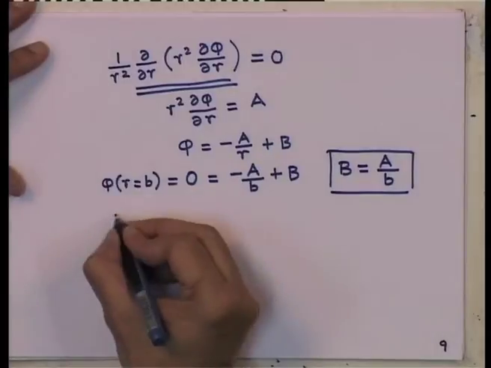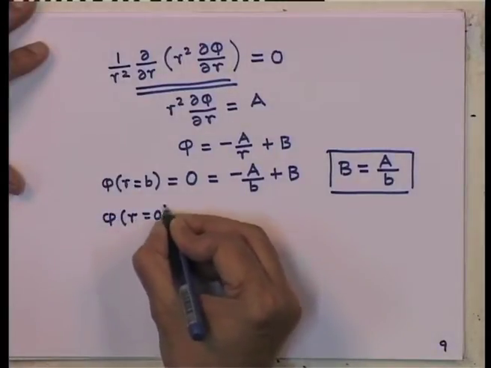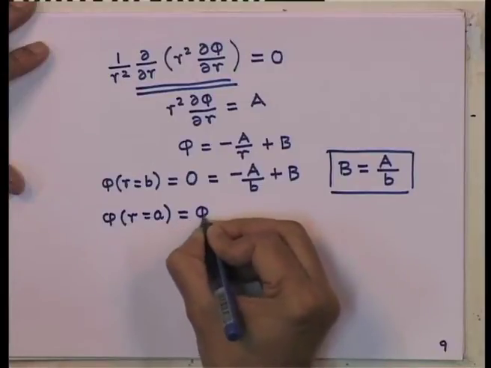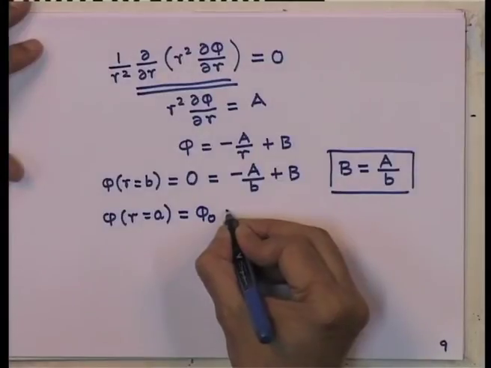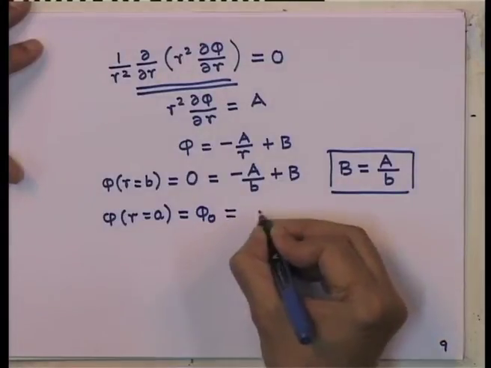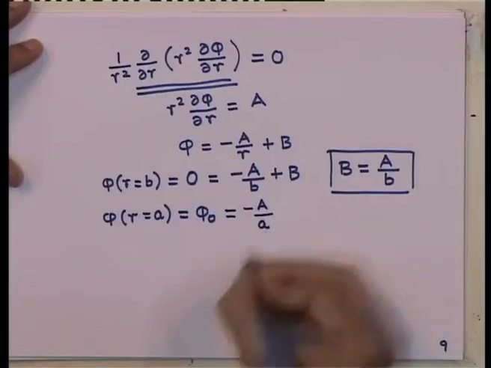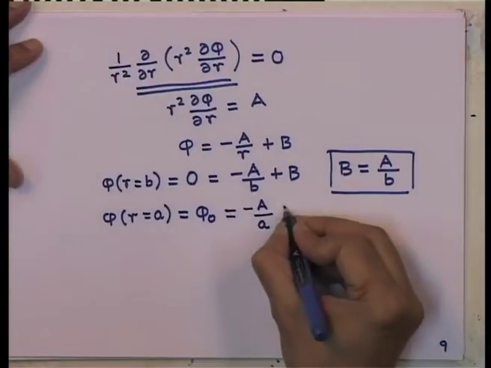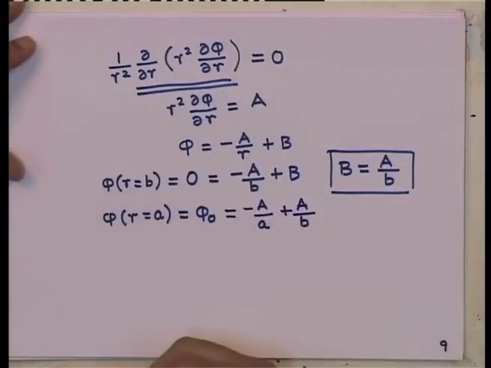The second condition is the inner conductor, which is phi at r equal to a, that is a constant phi 0. So, let us plug that in. This is equal to minus A by r equal to a, plus B, which, instead of writing B, I will write A by b.